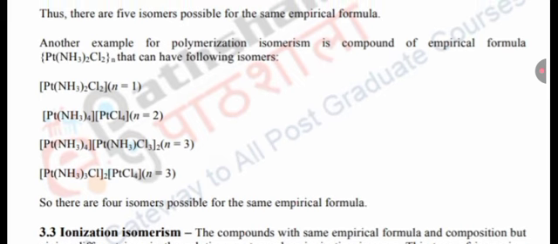Thus, there are five isomers possible for the same empirical formula.